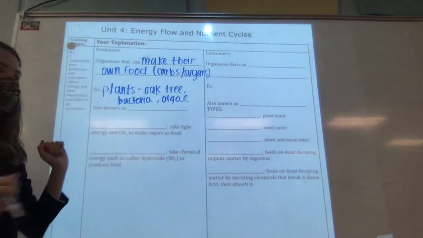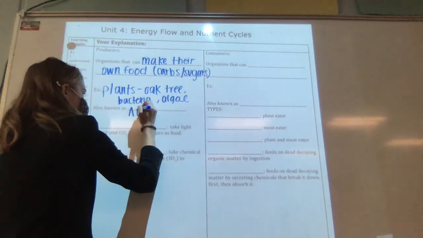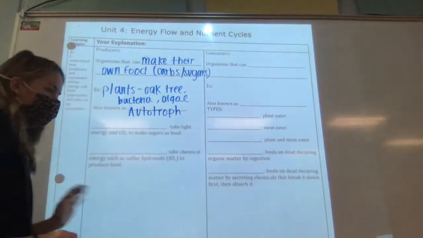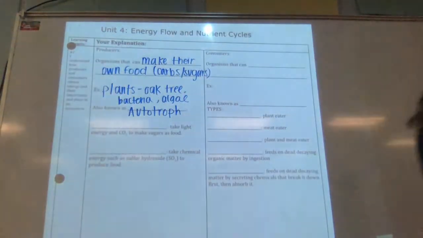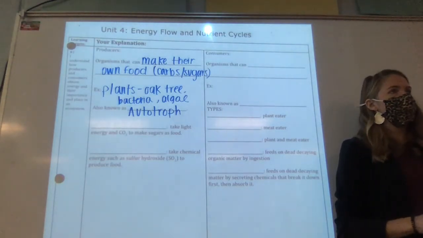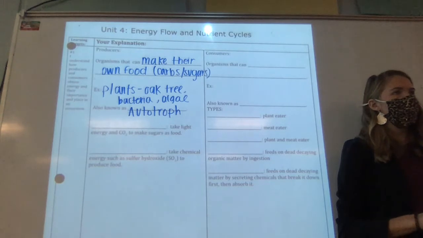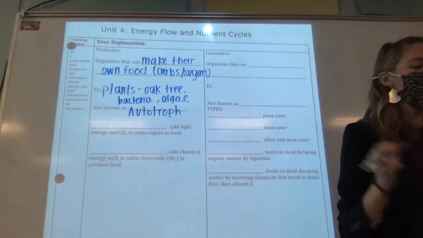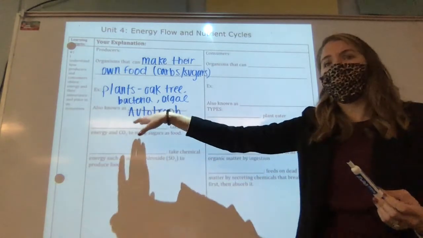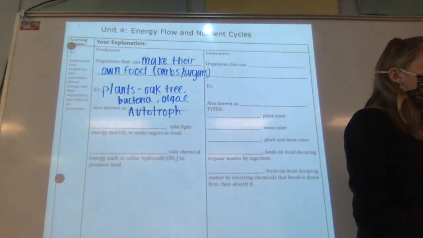Producers are also called autotrophs. A-U-T-O-T-R-O-P-H. An autotroph. What does the prefix auto mean? It means self, so you do it yourself. And troph means food, so self-making food. They make their own food. An autotroph makes their own food.